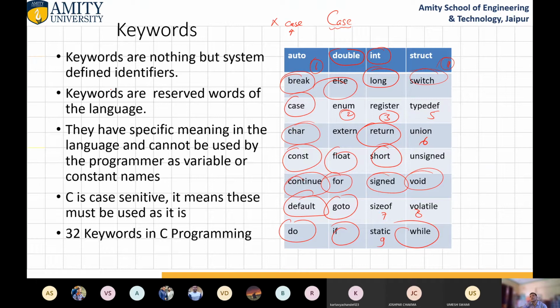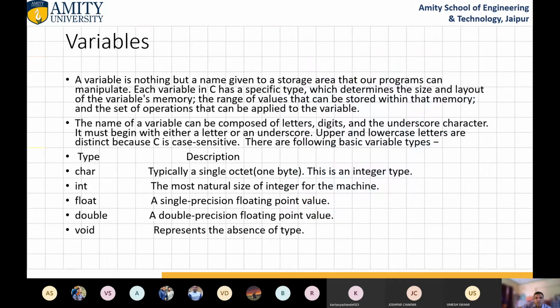Only 9 keywords are there, which we will use later on. But these 23 keywords we are going to use very soon.